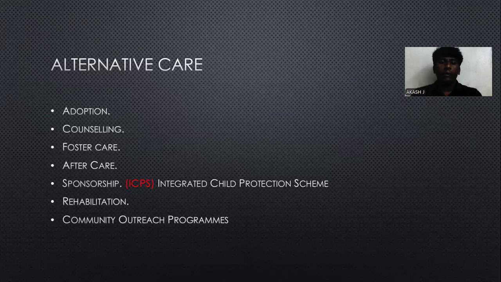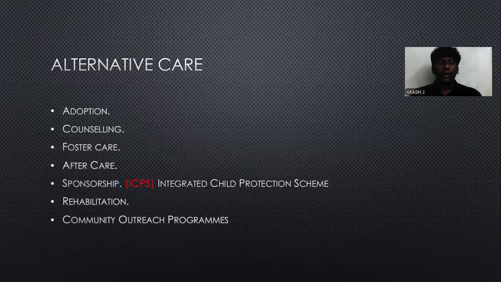And the third one is aftercare. Aftercare is when, after the parents, someone else, for example a local guardian, cares for the child. Aftercare is nothing but support after release from the observation home or special home, where the child gets care and support from government officials to verify that the child has been converted completely, without any bad intention, mens rea and actus reus.